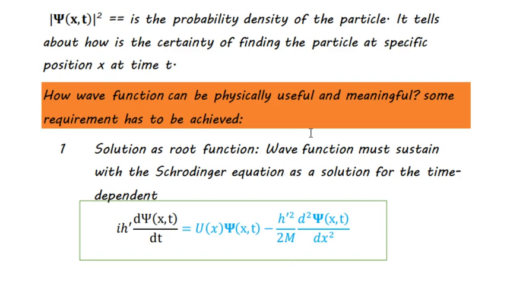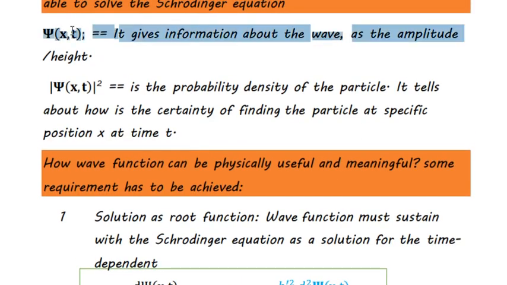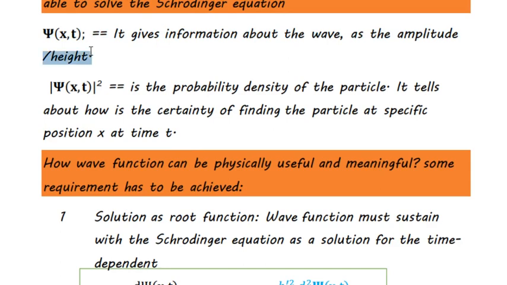So how can the wave function be physically useful and meaningful? In our case here, the wave function itself may not be useful due to some other mathematical numbers, so we have described it using the probability density.